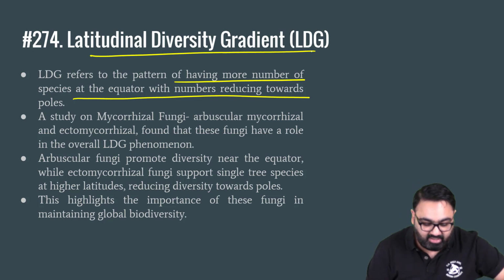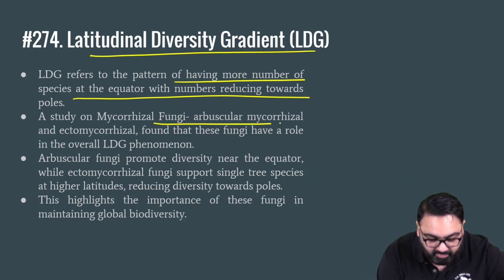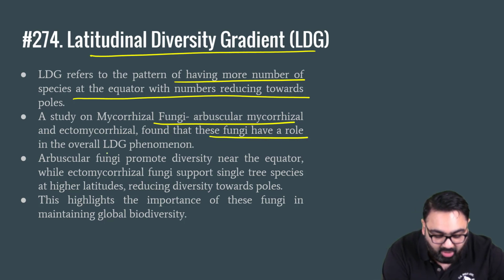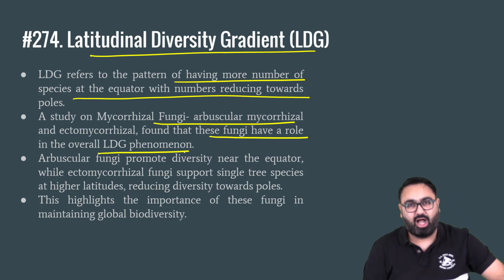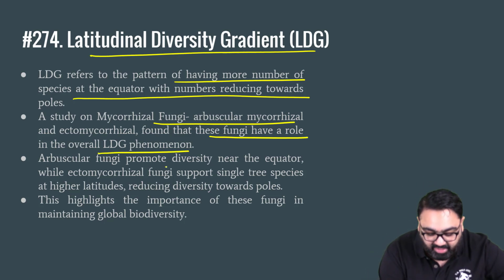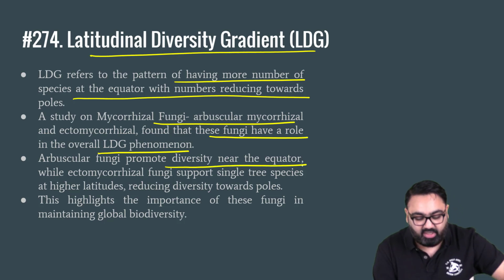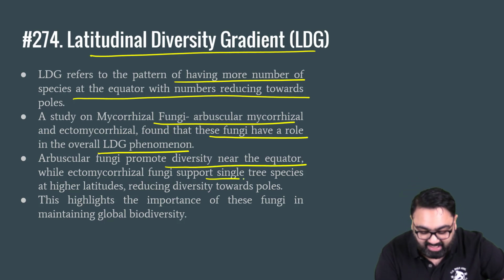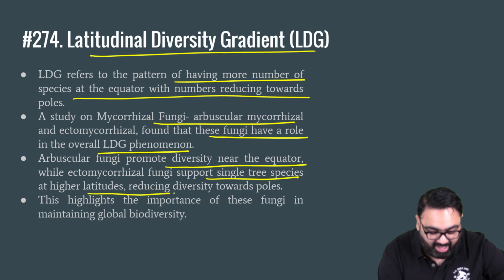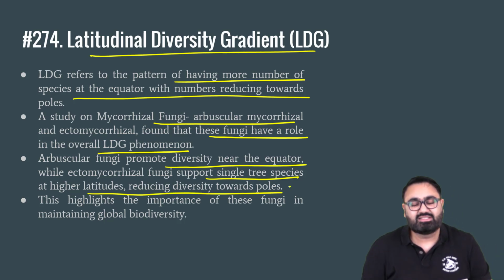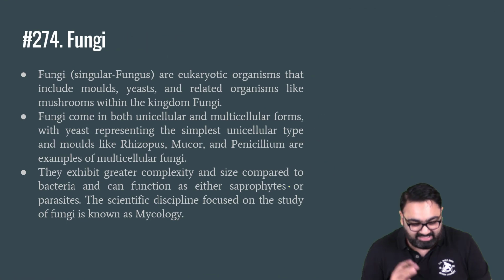This study was conducted on a fungi, and it was found that these fungi have a role in overall latitudinal diversity gradient phenomena. How? These fungi, they promote diversity near the equator. They support single tree species at higher latitudes and reduce the diversity towards the poles. This is something that highlights the importance of fungi in our biodiversity and how the biodiversity is spread.